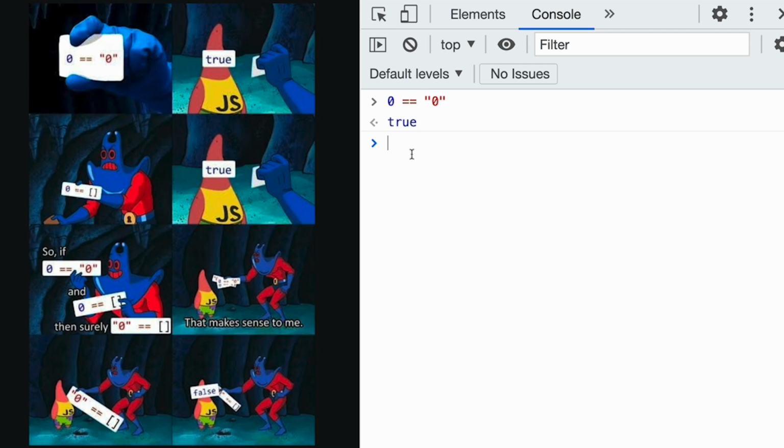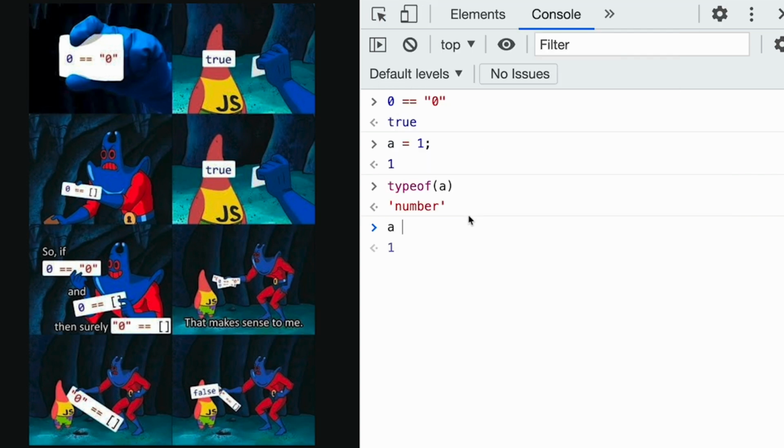This is happening because JavaScript is not a strongly typed language. What does that mean? We have types in JavaScript as in any language, but we can decide on the types on the go. For example, in JavaScript I can say a is equal to 1. This is a number. If I do typeof a to check the type of the variable, it's number. Okay, that's fine. We can actually check that.